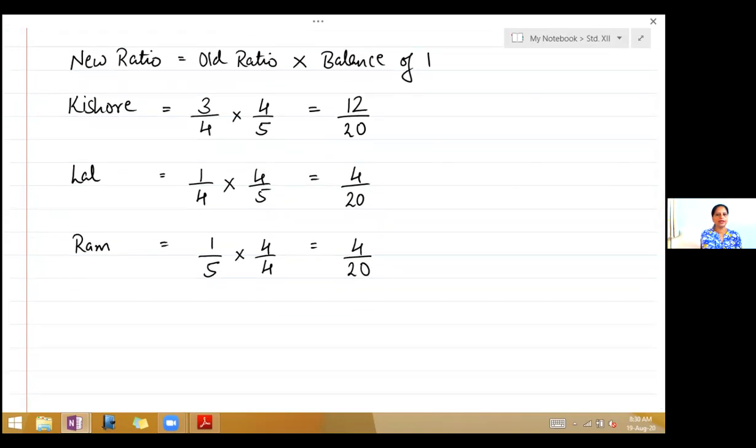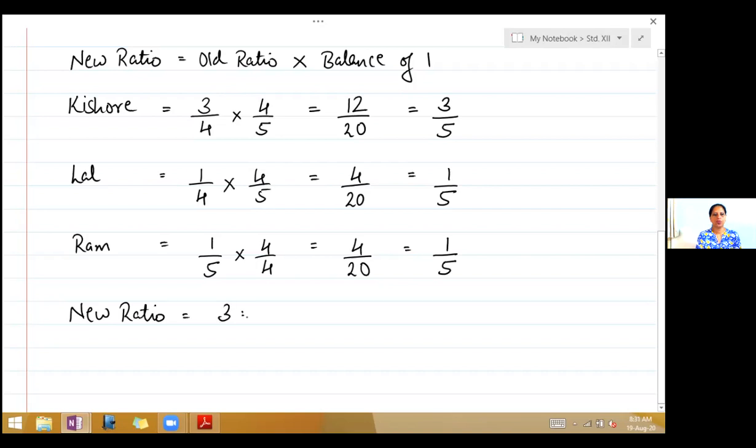So you can write, first one will be 3 upon 5. Next is 1 upon 5. And again it will be 1 upon 5. So this new ratio, write down on the next line, is equal to 3:1:1.